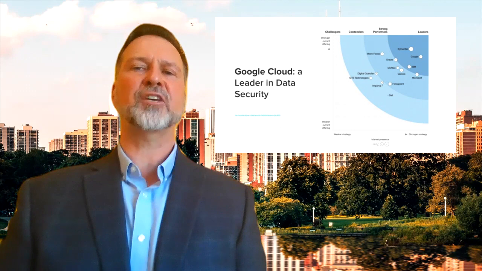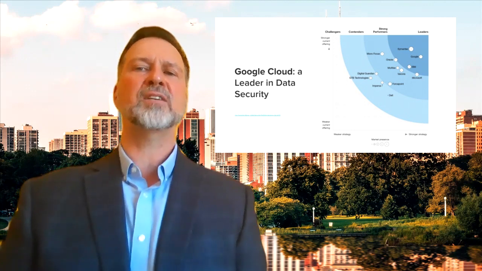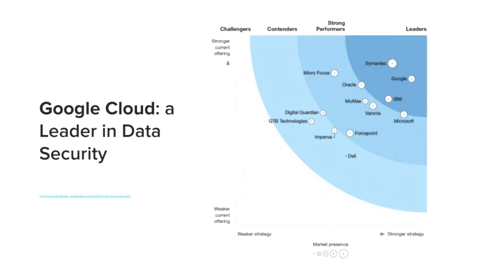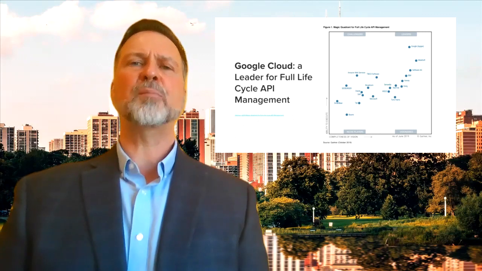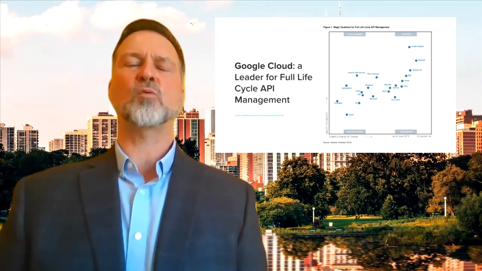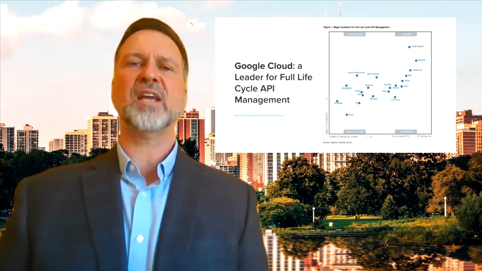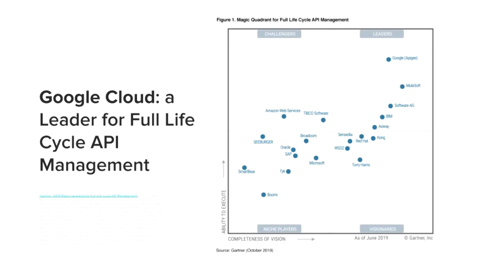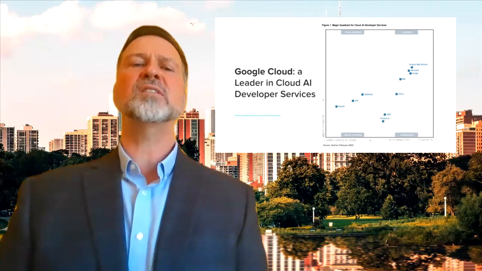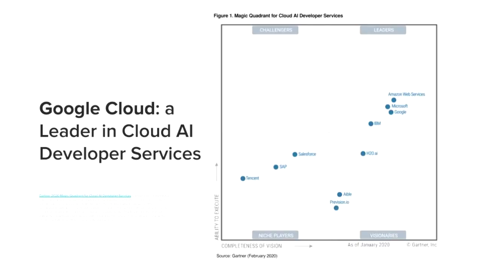Now let's look at data security. As you can see, Google is all the way up in the far right of this magic quadrant. Google leads in terms of a strong strategy and a strong ability to deliver. Next, we'll talk about integration. In modern computing, APIs are often used as a way to integrate legacy systems and cloud systems or on-prem systems. Google is by far and away the leader in full lifecycle API management with their Apigee product. And finally, Google is a leader in cloud AI developer services.